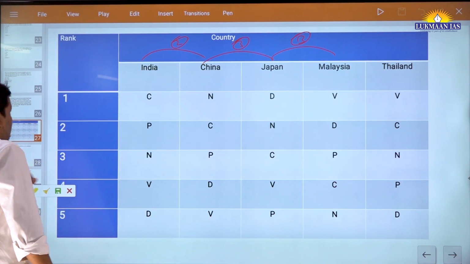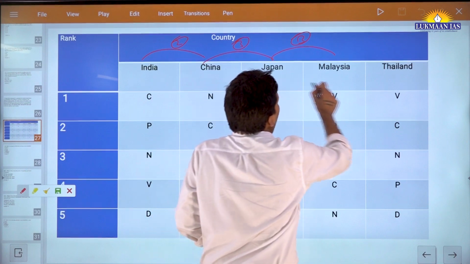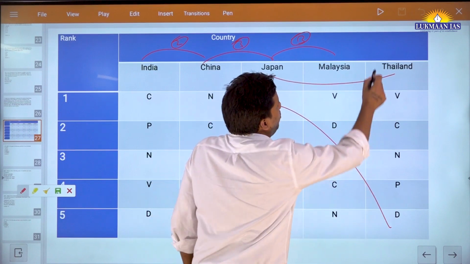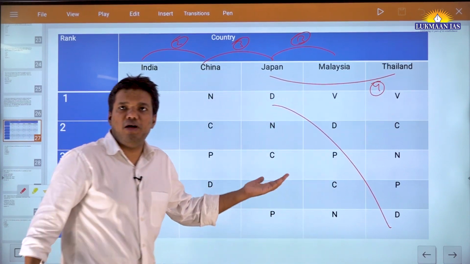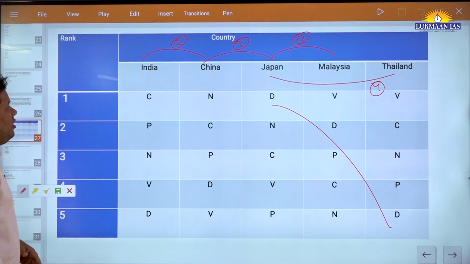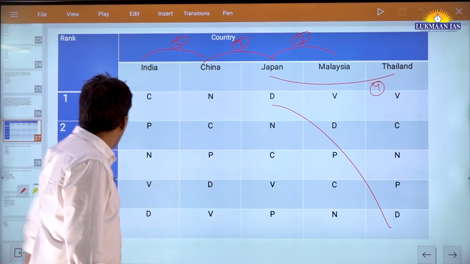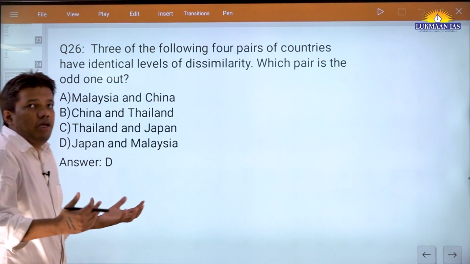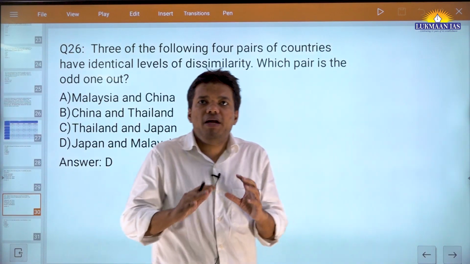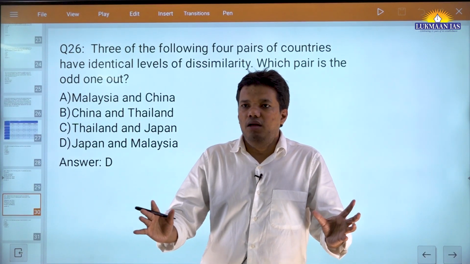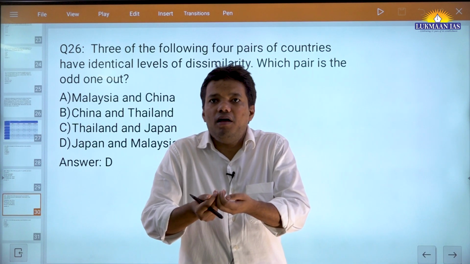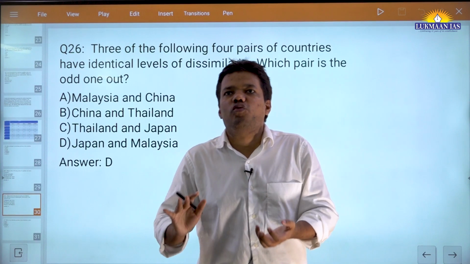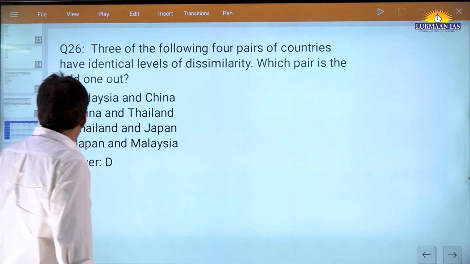The next is Thailand and Japan. Thailand and Japan is D. The moment you see this difference, you will say, okay, you are in this question. One is unlucky that it happened in the last option, Thailand and Japan, but yes, the maximum difference could be D. You will say that is the answer. Fine. So see what happens in a reasoning examination. You have to condition your mind to different kinds of questions. It is very difficult to segregate quant and reasoning. This question, I will say, is at the intersection of reasoning and quant. Fine. So let's see this one.